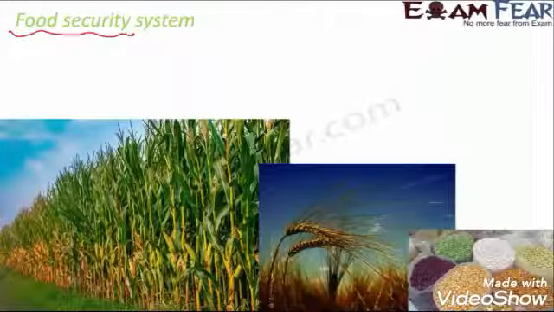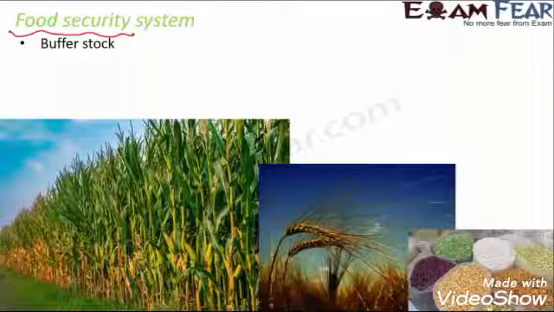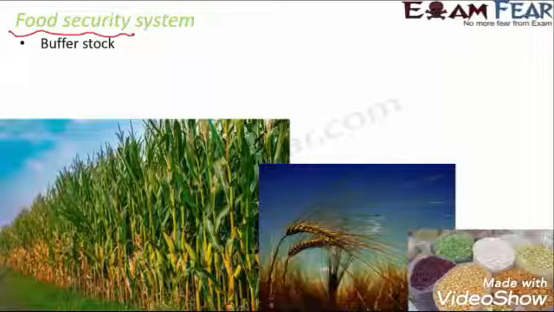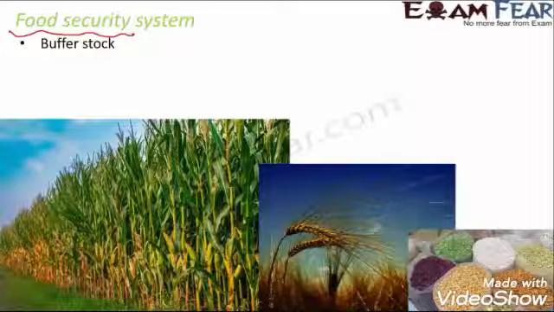Now, if we want to provide food security, we need to understand how the food security system is taken care of in our country. The moment we talk about the food security system, we talk about something called buffer stock. That means extra stock. So, we keep some stock of food extra. Why? So that if we come across a season when there is not so much food production, or if some mishap happens in a particular region in India, we have the buffer stock to take care of those accidental seasons as well as regions.